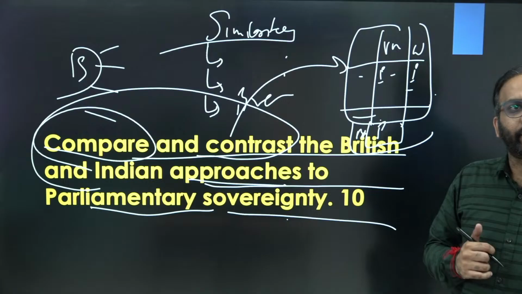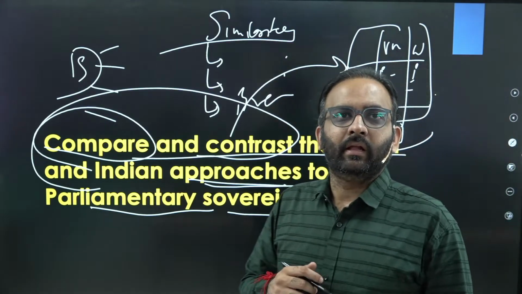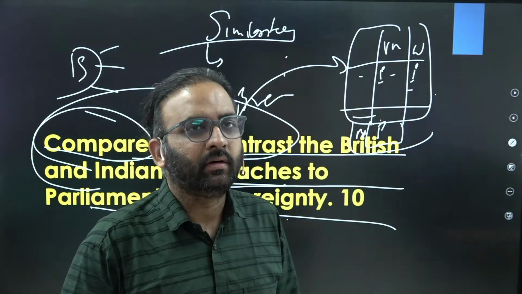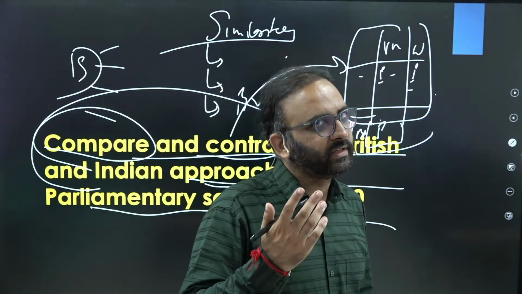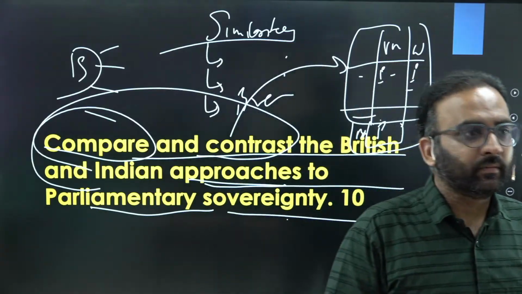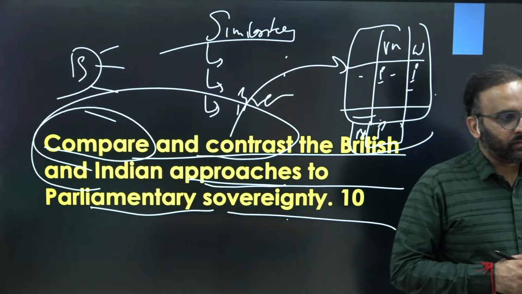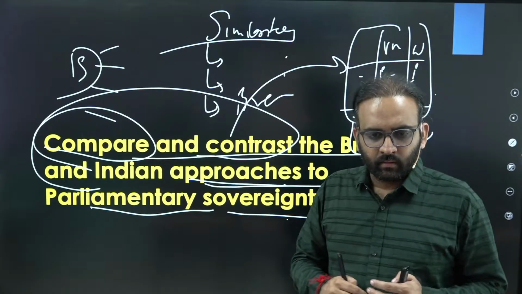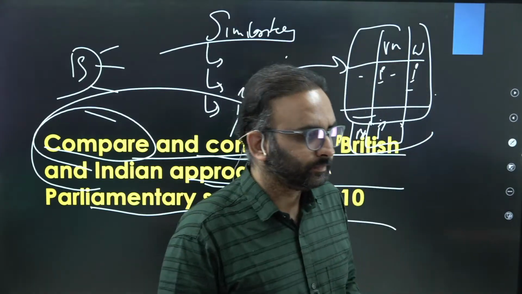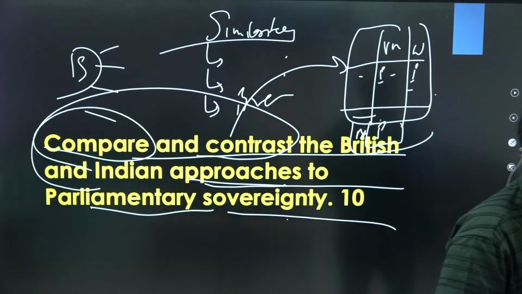Okay, introduction, what is parliamentary sovereignty, and conclusion, similarities flowchart model, yes, fine. Then conclusion could be making your opinion on these differences and similarities.